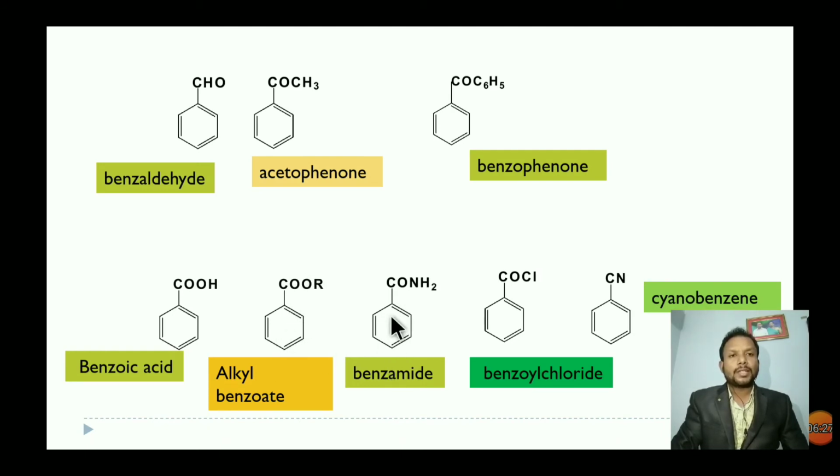See the structure, benzene attached to the CONH2 group. This is an amide group, so the name is benzamide. See the structure, benzene attached to the COCl group, so this is called benzoyl chloride. Benzene attached to the cyanide group is called cyanobenzene.